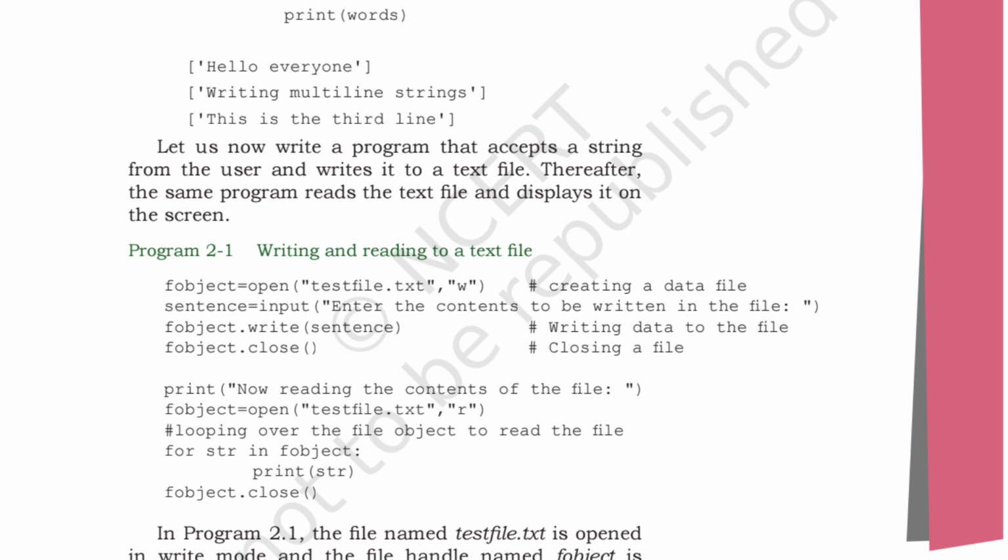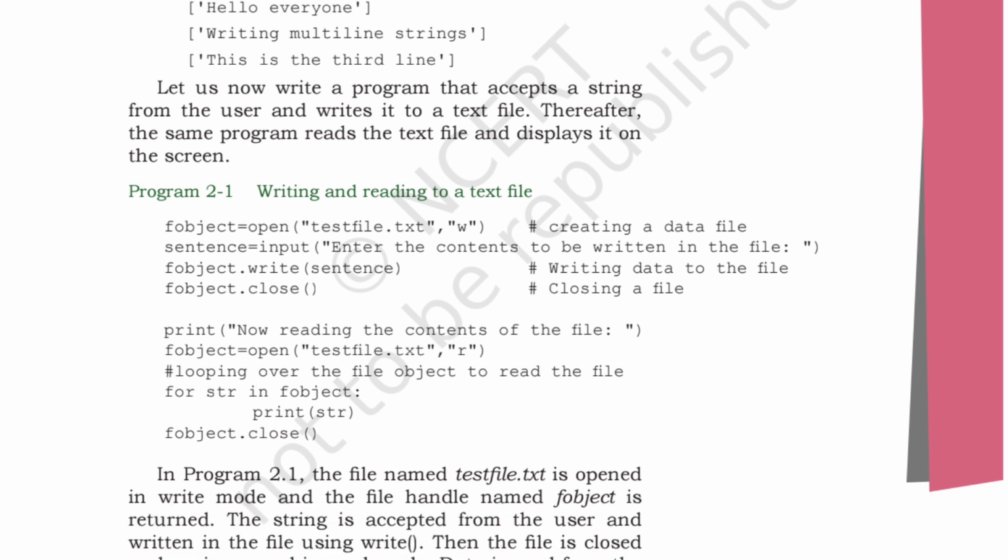Sentence is equals to input, enter the contents to be written in the file. f object dot write sentence. f object dot close. Okay, then print. Over here, writing and reading to the text file. So we are writing something. Over here opening the file by writing something. Again we are writing these sentences. Over here we are taking the input, then again closing that file.